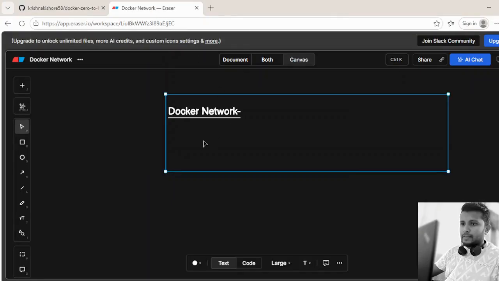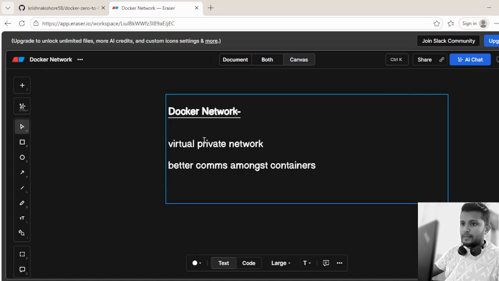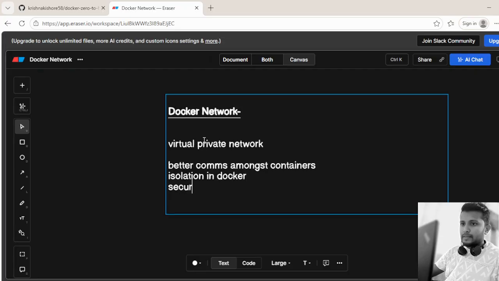So let's get started. What is Docker network? It's a virtual private network wherein we create the Docker network and we attach the network to our containers. Why do we do it? We do it for three major reasons. One is better communication amongst containers, and the other two are better isolation in Docker and security.